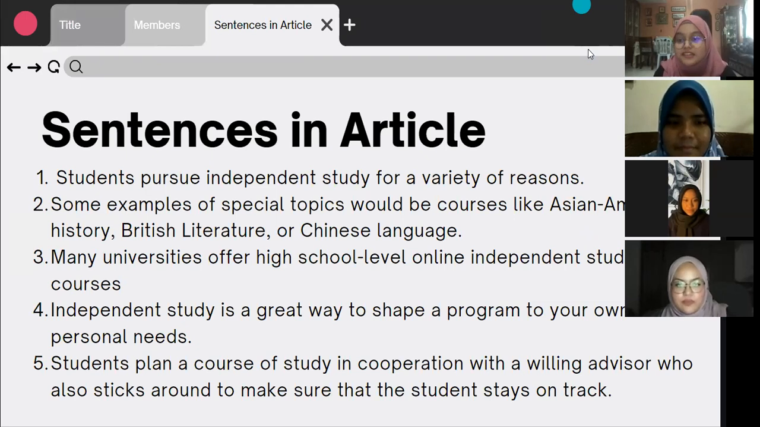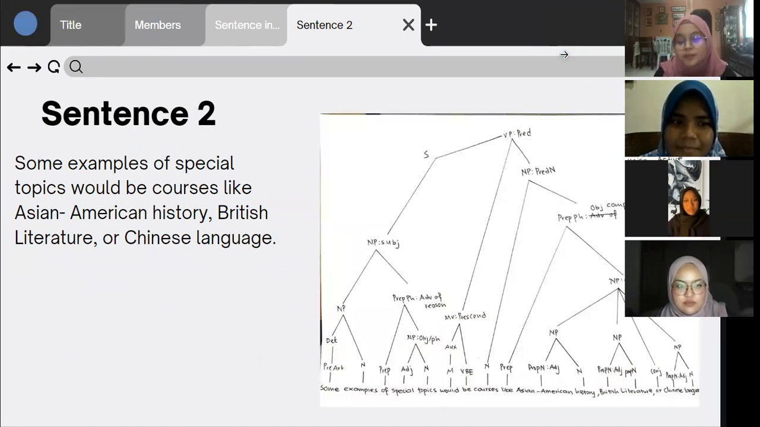So here are the sentences that were given to us from an article that was chosen by our lecturer, Miss Ona. So we are going to be diagramming each sentence and elaborating on the important points for each sentence. Next, please. We are supposed to present 2 sentences. So here is the first sentence that we have decided to present on.